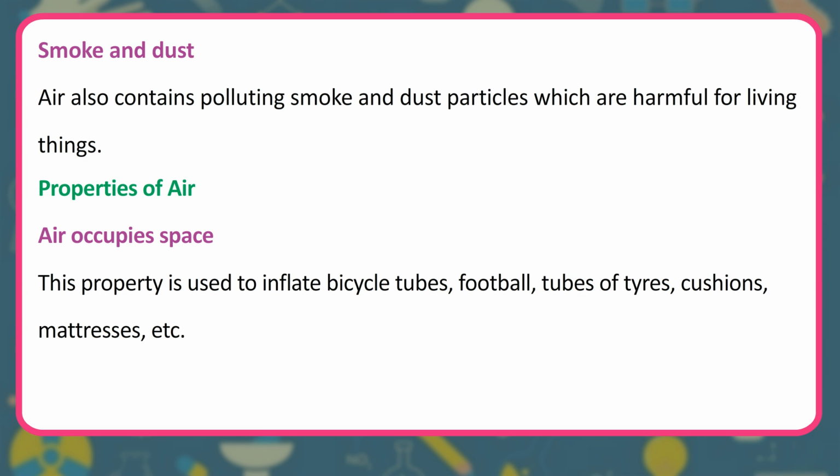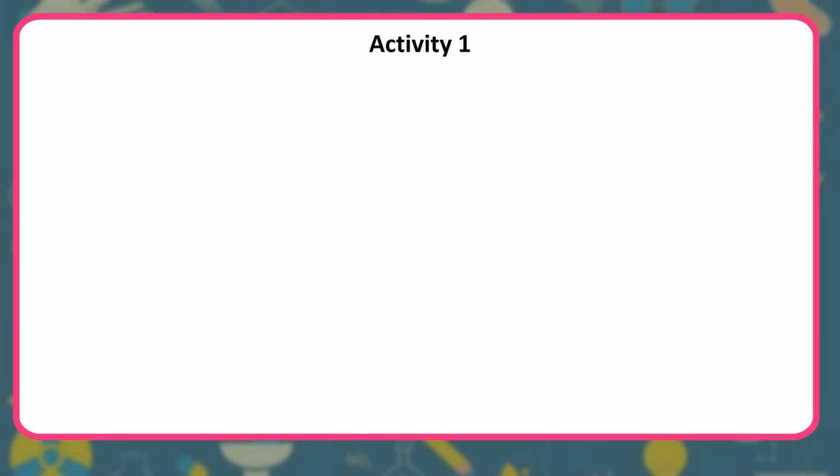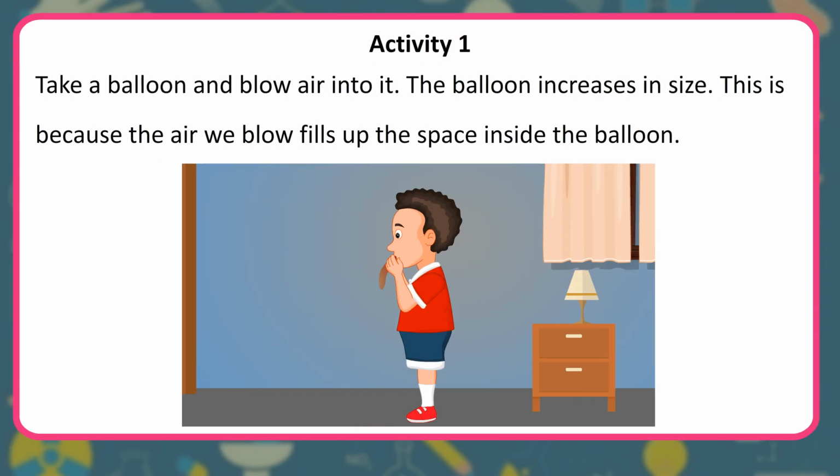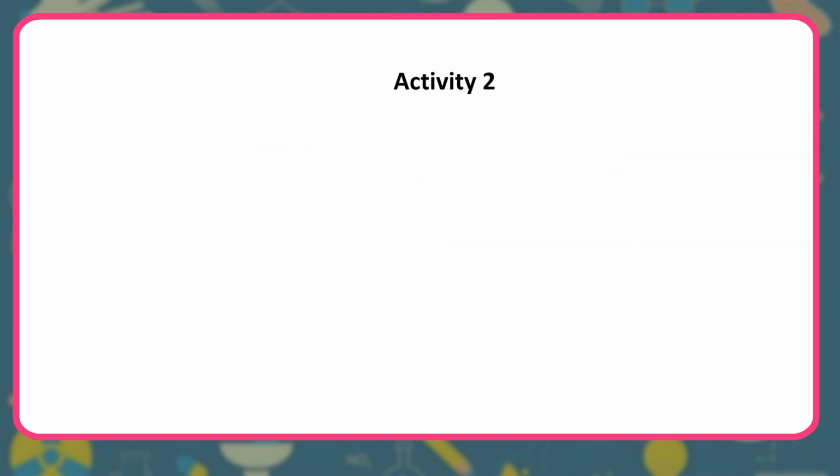Properties of air. Air occupies space. This property is used to inflate bicycle tubes, footballs, tubes of tires, cushions, mattresses, etc. Activity 1. Take a balloon and blow air into it. The balloon increases in size. This is because the air we blow fills up the space inside the balloon.